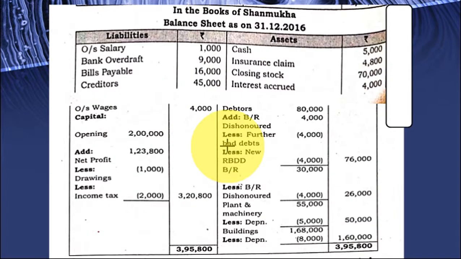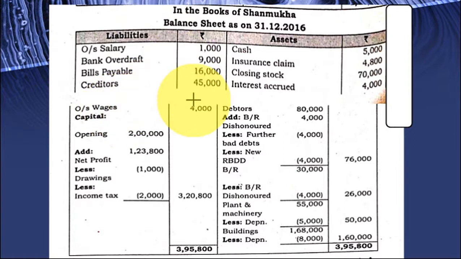Let us prepare the balance sheet. Okay. So liability side, all the outstanding expenses given in the trial balance we have to write. So outstanding salary in the trial balance. Then bank overdraft is a liability, bills payable, creditors, outstanding wages.